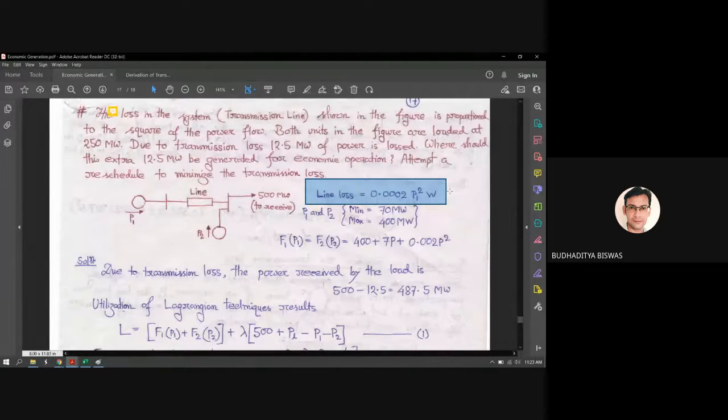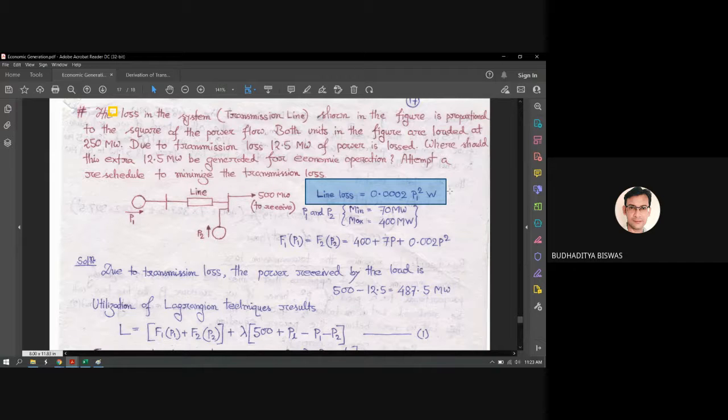Now the next question is, listen to the question very carefully. What should be the value of P1 to minimize the transmission loss? What should be the value of P1 to minimize the transmission loss? Answer after thinking carefully, because it's not a very easy question. So you need to think to give the answer.